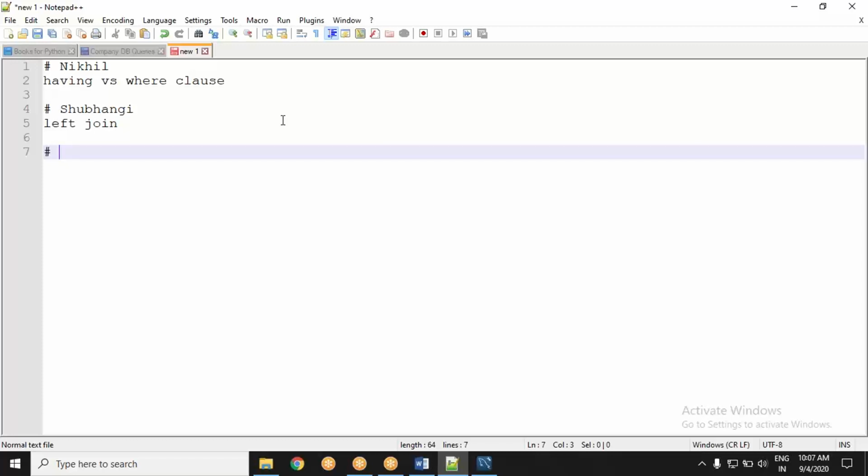Yes, you can use left join and right join with multiple tables too, as long as it is not ambiguous. Okay, fine.